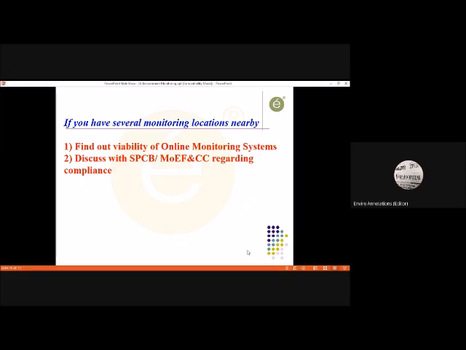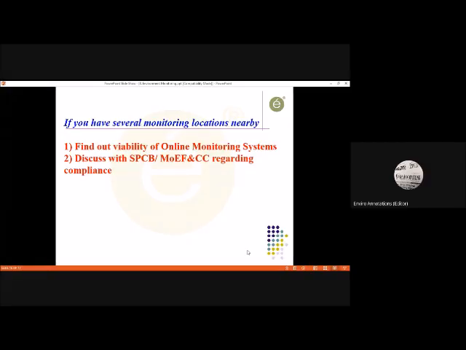This can be done with the help of the State Pollution Control Board, or the Pollution Control Committee of the Union Territory, or the Central Pollution Control Board, or the Ministry of Environment, Forest and Climate Change. They have regional offices. The MOEFCC has a regional office in Lucknow also.